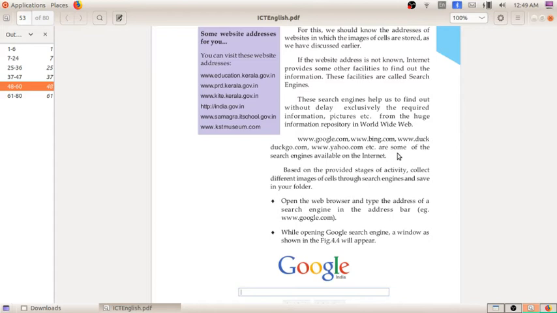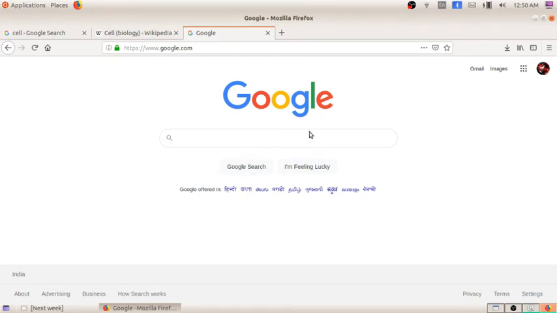From where are we getting the information? All the information is stored in the World Wide Web. I already discussed this in the last class. So these search engines will help us to find out, without delay, exactly the required information, pictures, etc. from the huge information repository in the World Wide Web. So here you can see this: open the web browser and type the address of a search engine in the address bar. So I already typed www.google.com. So now I already got the search engine.